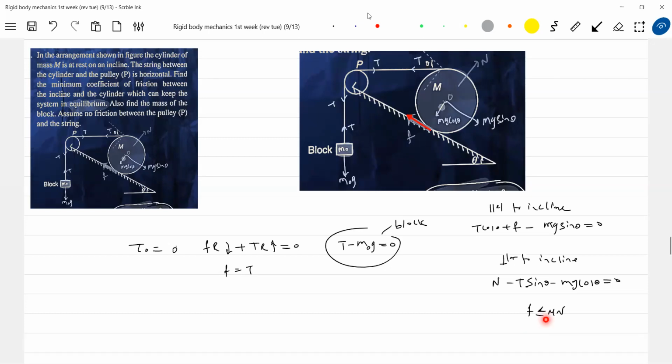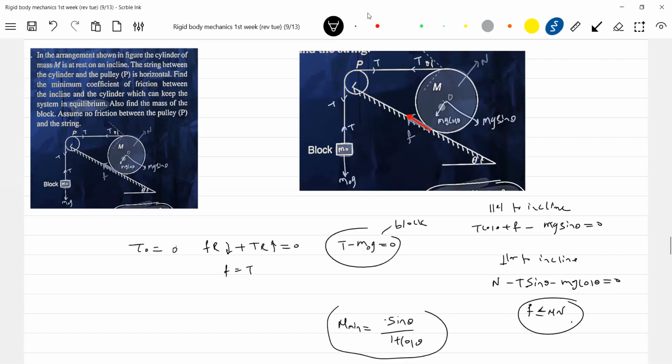For equilibrium, F should be less than mu N, no? There is a condition for equilibrium. Anybody, the value of mu minimum? Solve for F, solve for N, substitute here to get the value of mu. Check, this will be the answer.